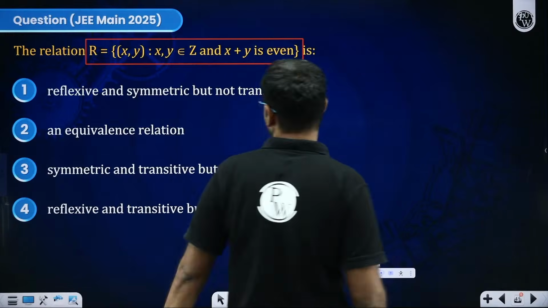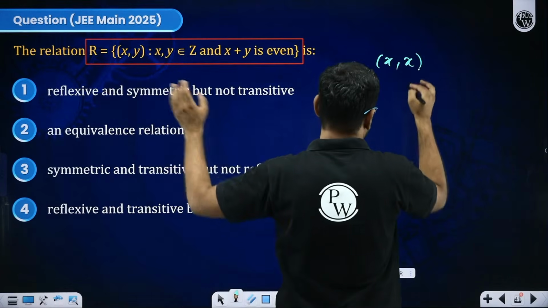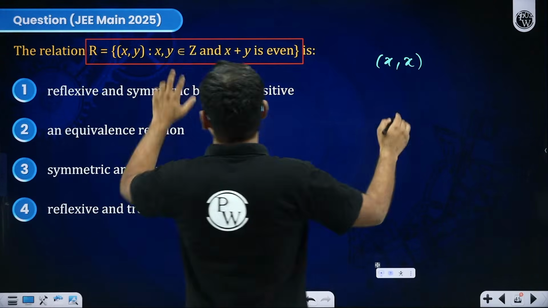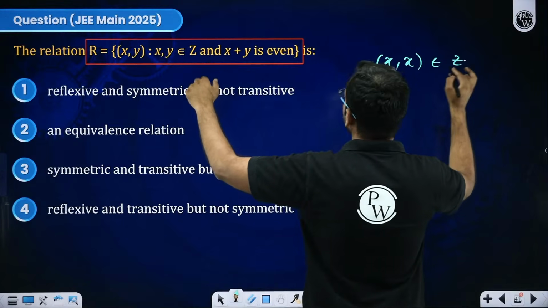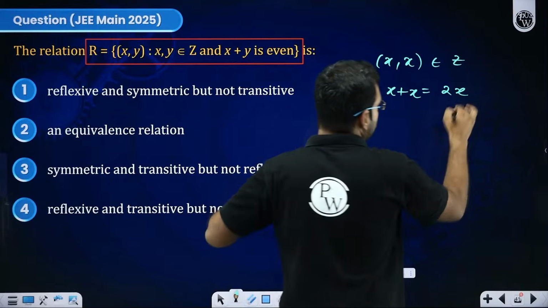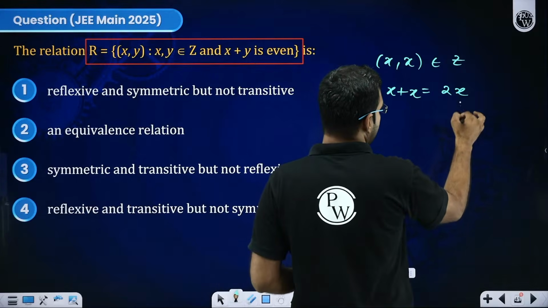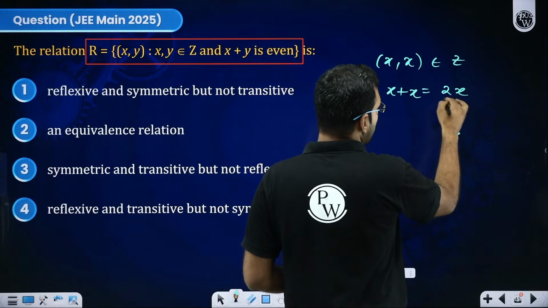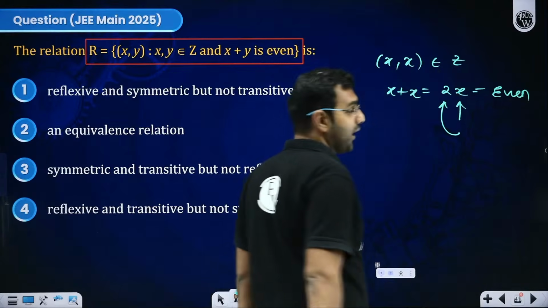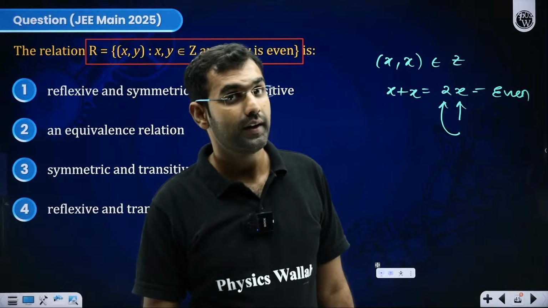So reflexive. If x comma x exists, then I'll call it reflexive. So, sir, x and x both are integers and then x plus x should be even. Sir, x plus x is 2x. Now whatever x is, 2 times any integer will be what? An even number. So what have we just proved? That, sir, without any hesitation, it will be reflexive.